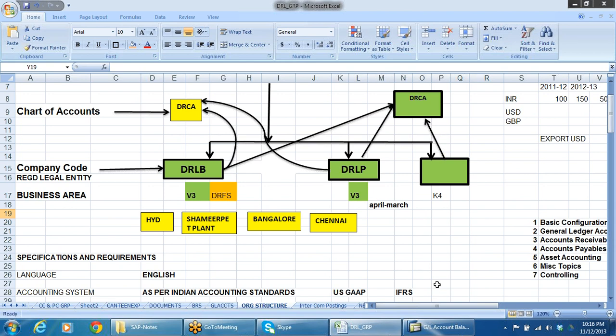So these are the certain basic rules. I repeat once again, any number of company codes can be linked to one controlling area, provided they should have been linked to the same chart of accounts, and the fiscal year breakdown should be same.